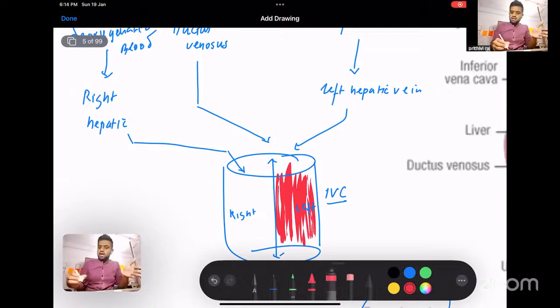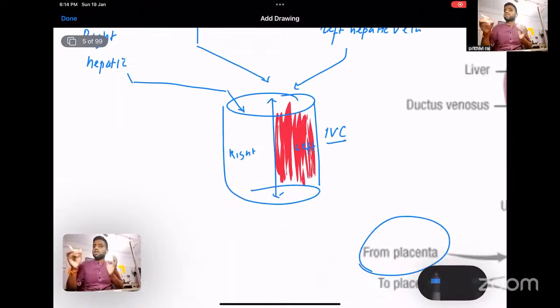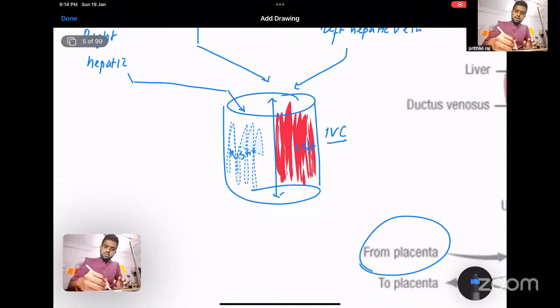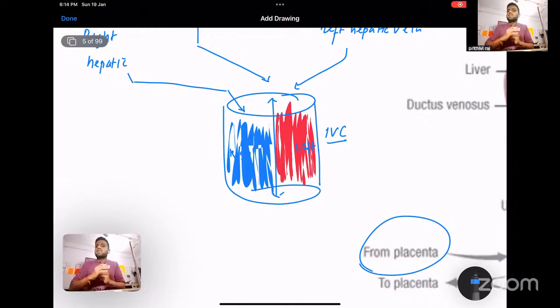This kind of demarcation of oxygenated and deoxygenated blood is very important because, as I said, there are two major vital organs in your body in utero, which are required for maximum growth and development: your heart and your brain. So this streaming of blood should be demarcated so that the oxygenated blood reaches the major organs, that is the brain and heart, for their proper function. That is very required for the survival of the fetus in utero. So the right side will have all the deoxygenated blood. And this process occurs before the right atrium.